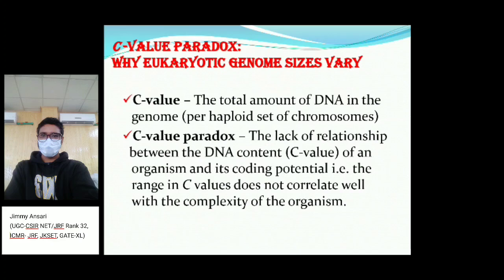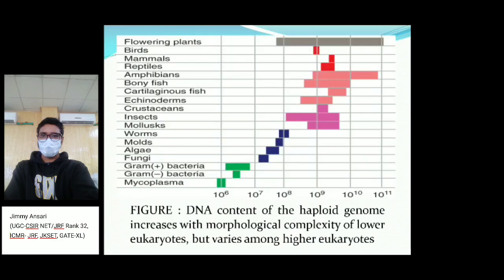But the lack of relationship between the complexity and amount of DNA in higher eukaryotes is called the C value paradox. Generally, in haploid organisms like mycoplasma, bacteria, reptiles, and in lower eukaryotes, when the DNA size increases, the amount of DNA increases, the complexity also increases.